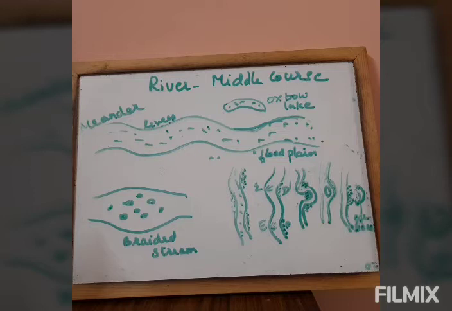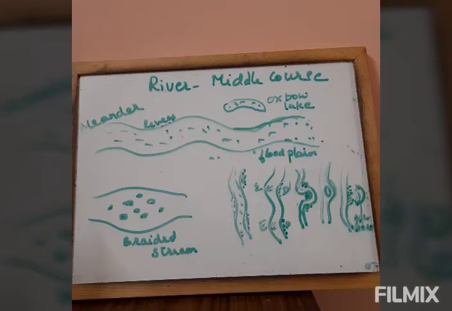The current is always stronger and deeper on the outer side of the bend, while sediments are deposited at its inner side. Where I have written levees, levees are the deposits of the river. It's like a natural embankment of the river. The sediments form the natural embankment for the river. The eroded bank starts retreating, making the bends sharper until loops are formed.